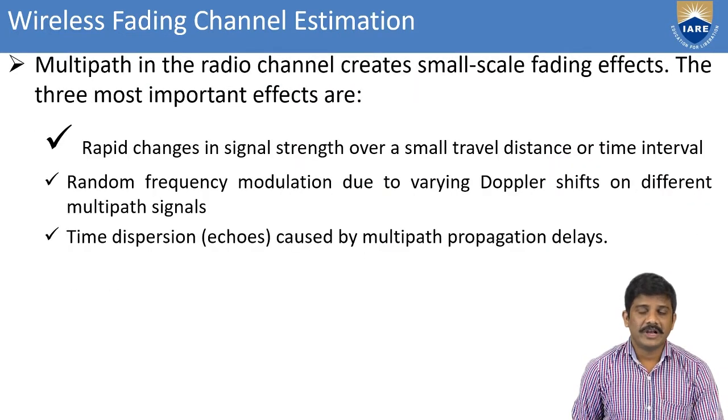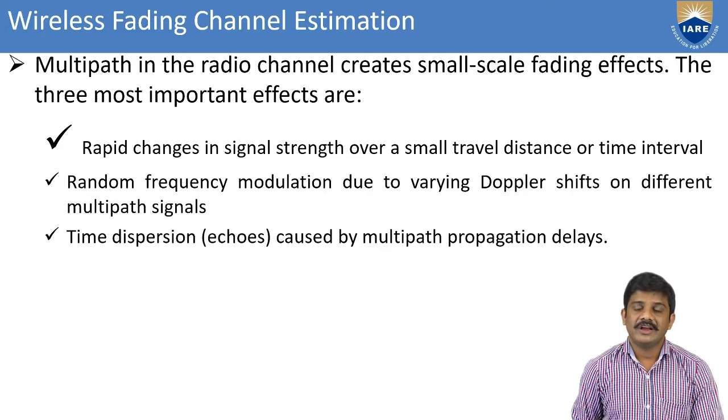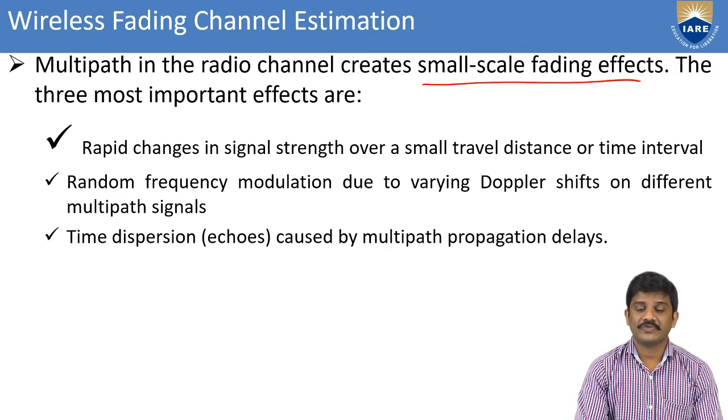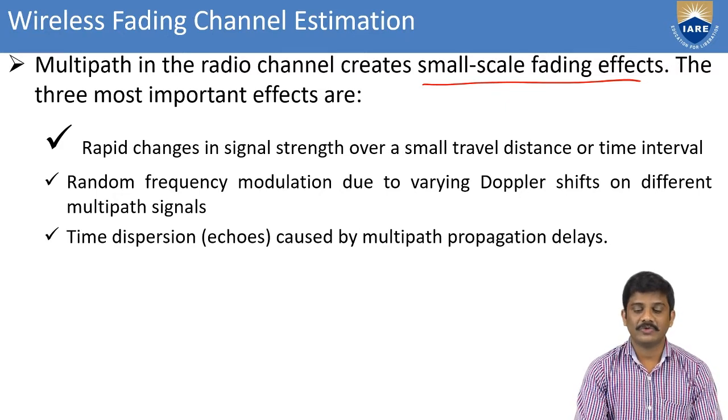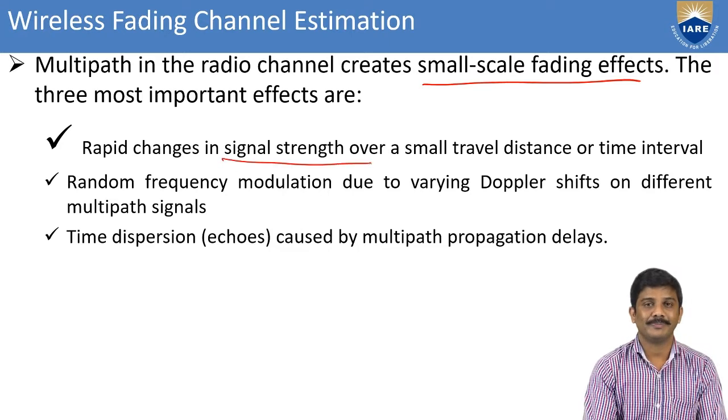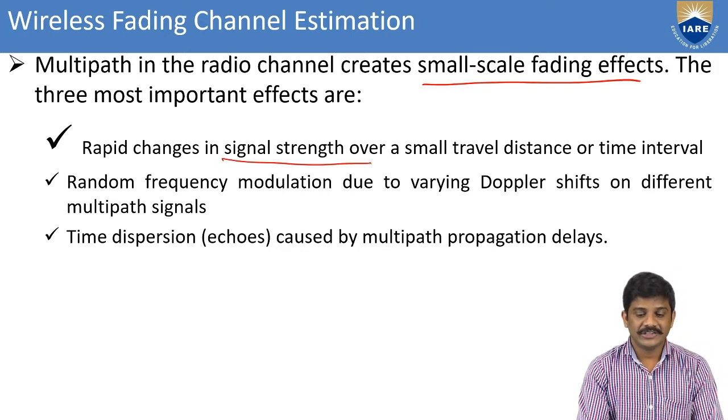Coming to the multipath radio channel, it creates small scale fading effects. Multipath is what creates the small scale fading effects. There are three most important factors for multipath small scale fading. The first one is rapid changes in signal strength. This is a very important factor: rapid changes in signal strength over a small travel distance or time interval.